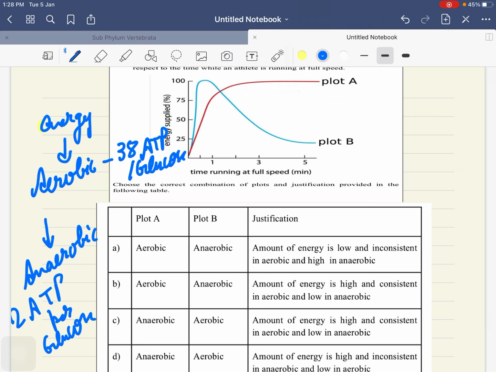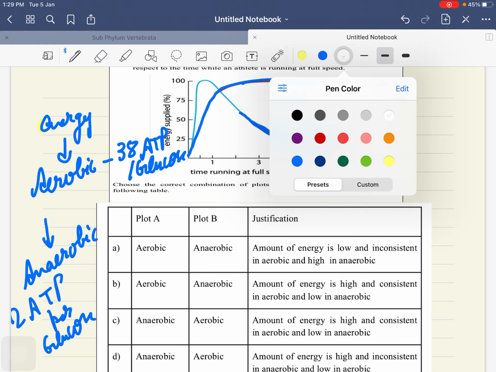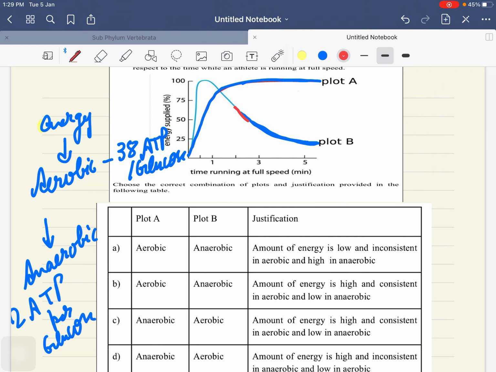Very less energy, right? Here the maximum energy which we can observe is in plot A, right? Here the energy at the end per minute is very reduced. So one thing is very clear to us, that plot B is having very less energy.